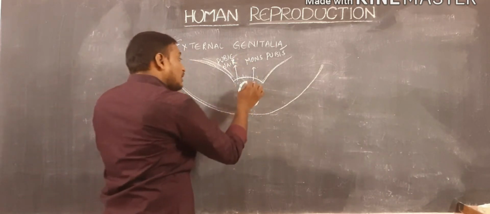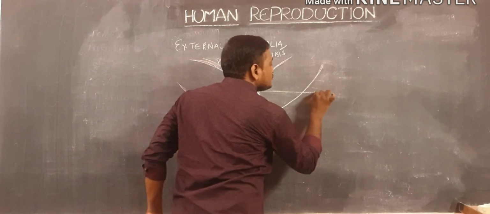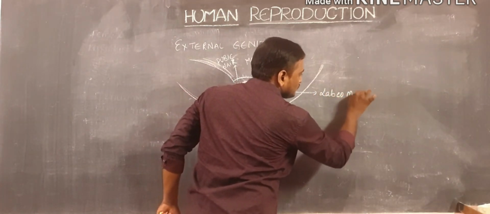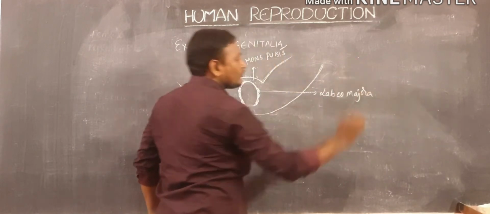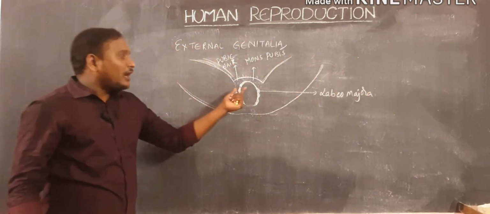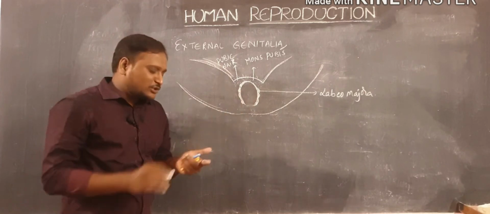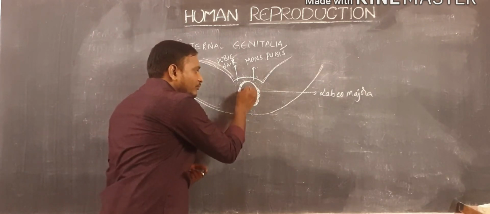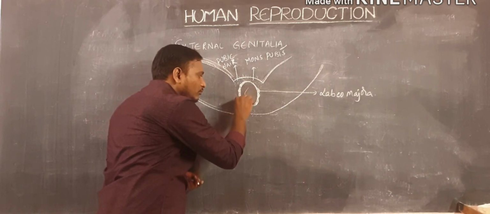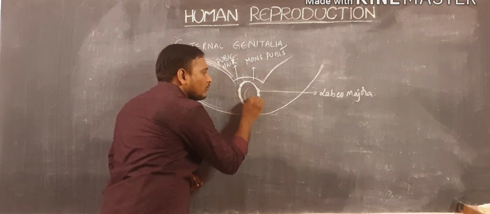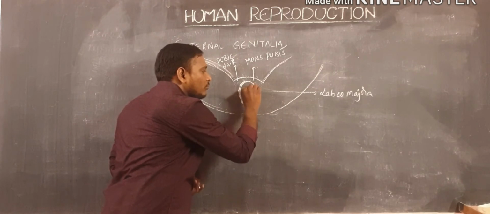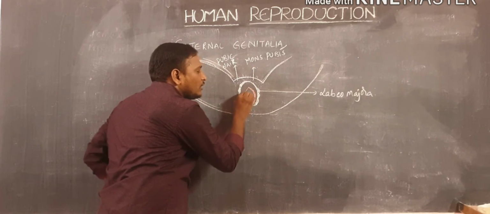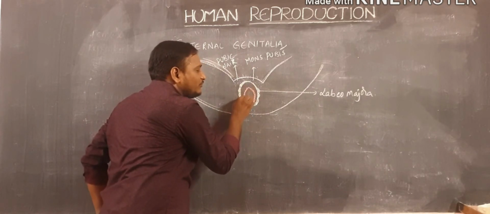Which is also called labia majora. And within the labia majora, there is another skin fold present.